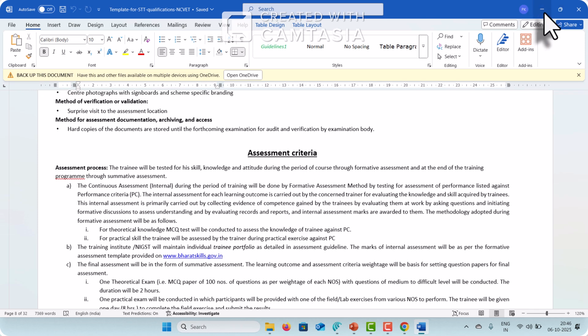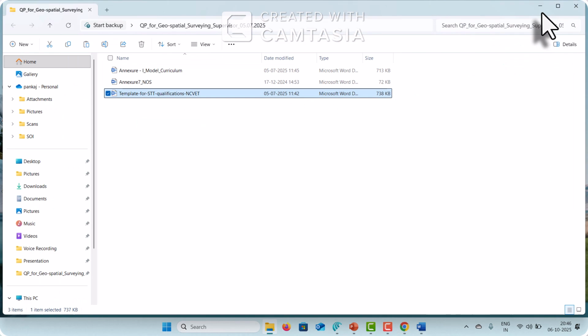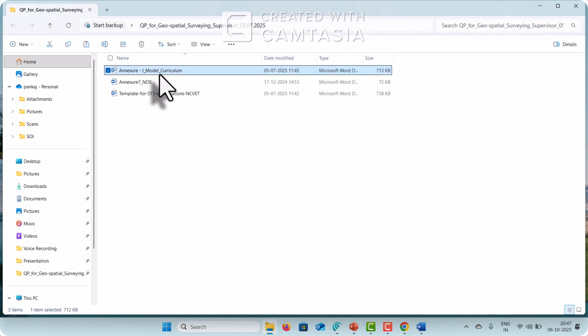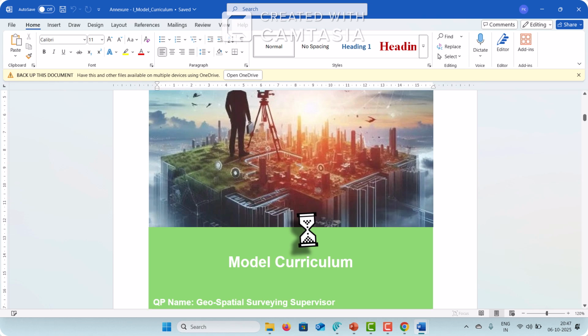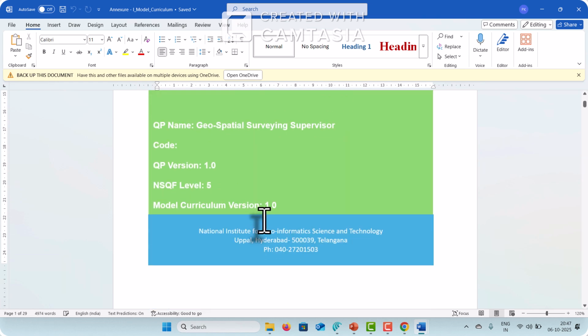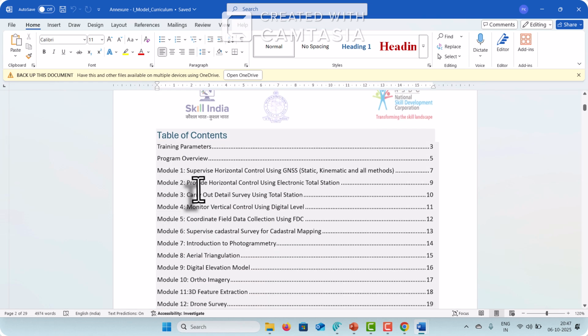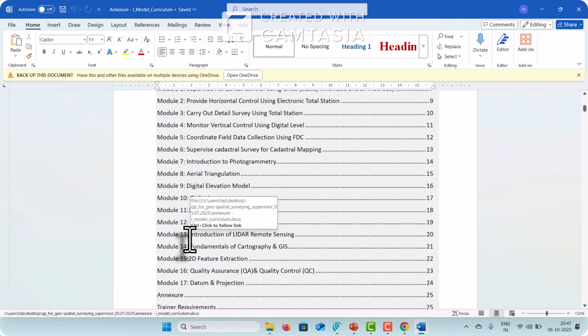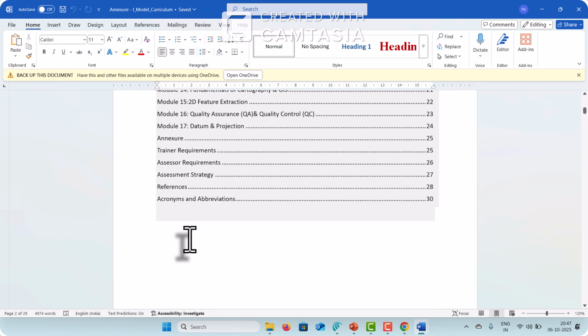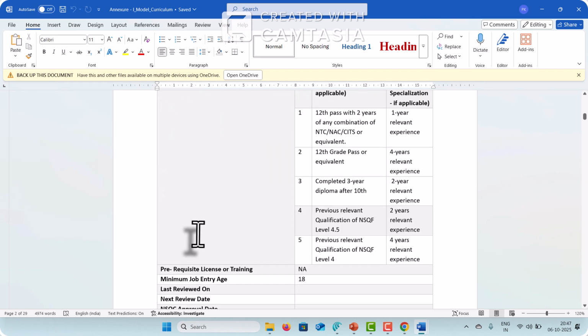How will we get the answer to what theory content you need to actually develop? This is one part: Annexure 1, the model curriculum, is a part of qualification development. This is a model curriculum, and you can go through that. All those modules that we have discussed here, all those NOSes and modules, are written here in this file.